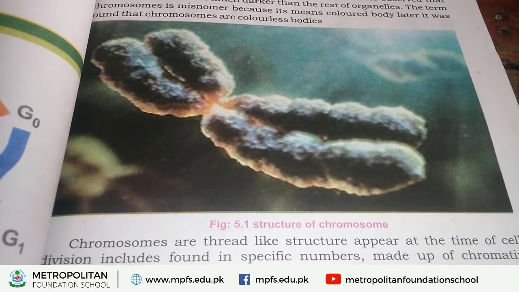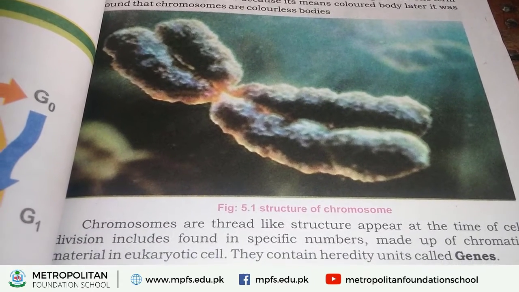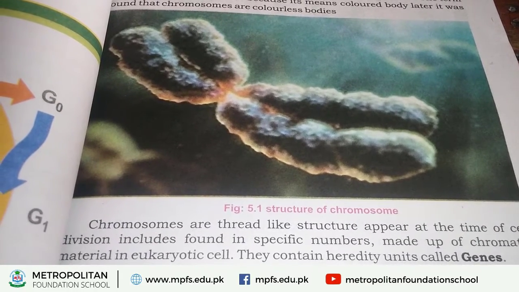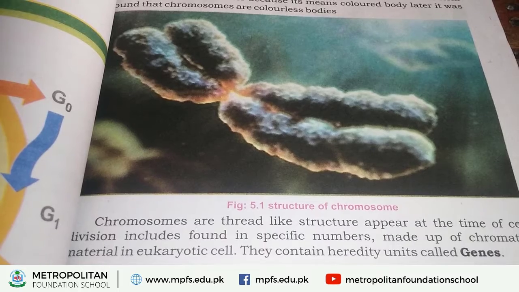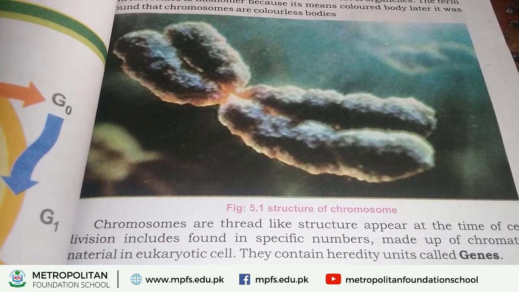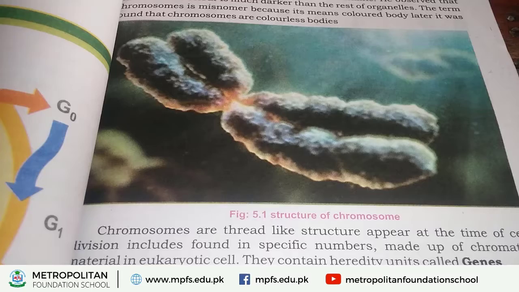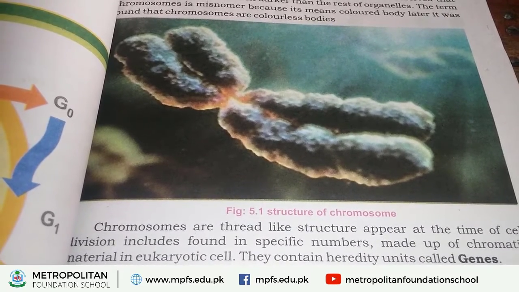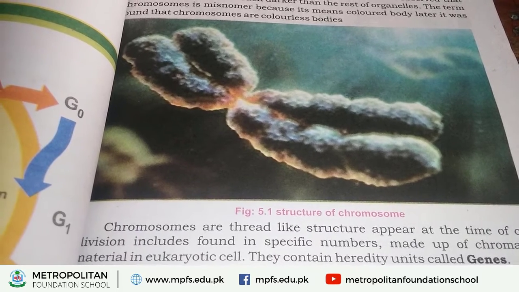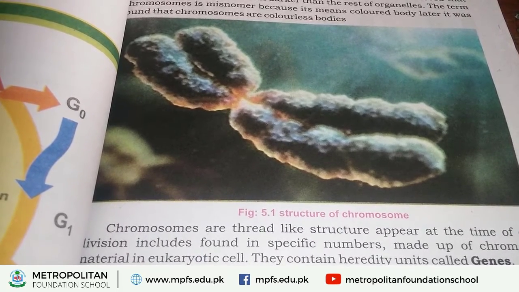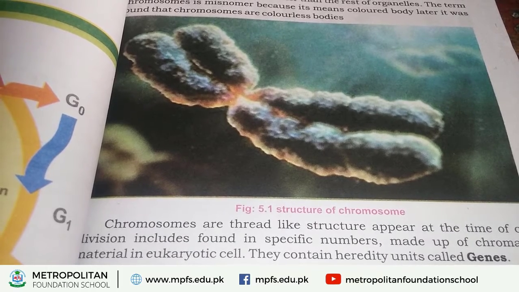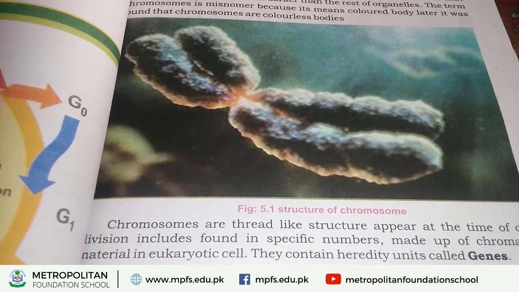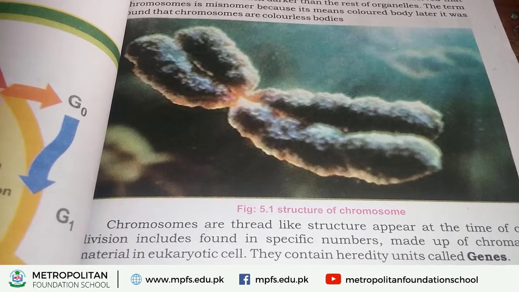These chromosomes are made up of a special material, that is chromatin material. And this chromatin material is found in eukaryotic cells. We already discussed what we mean by a eukaryotic cell. Eukaryotic cells are those cells in which a membrane bounded nucleus is present. वो सेल जिसके अंदर मेम्ब्रेन बाउंडेड न्यूक्लियस मौजूद होता है उसको यूकैरियोटिक सेल कहते हैं. फॉर एग्जांपल एनिमल एंड प्लांट सेल is an example of eukaryotic cell.